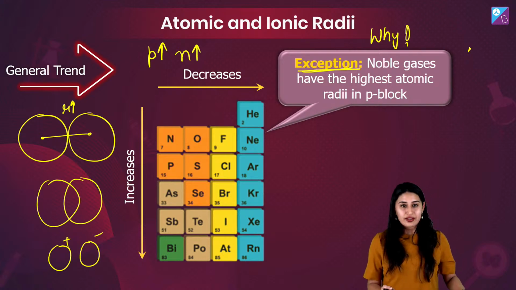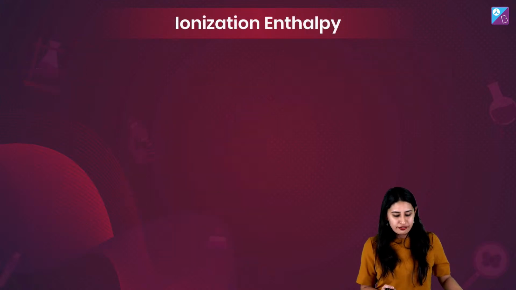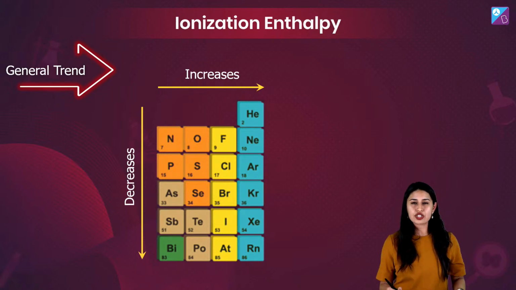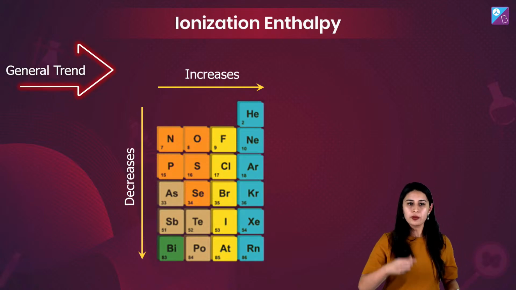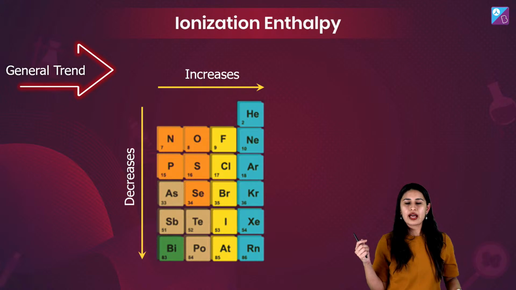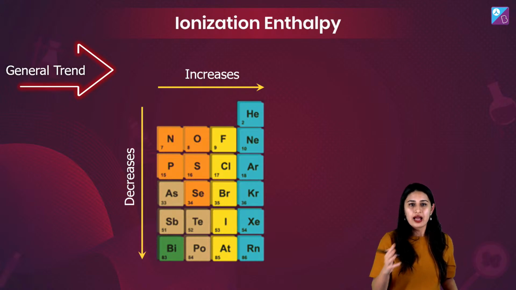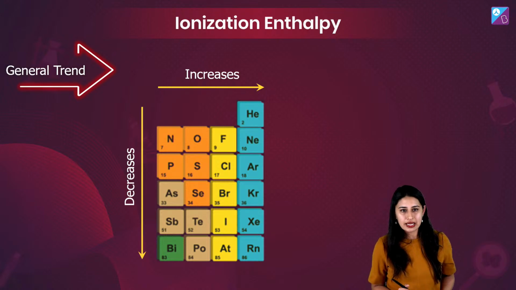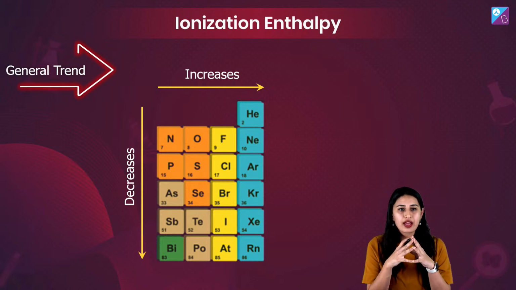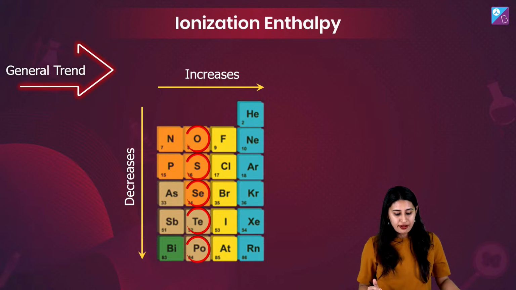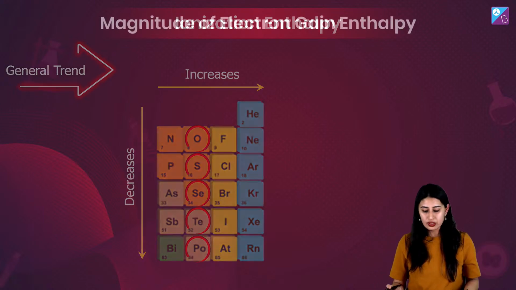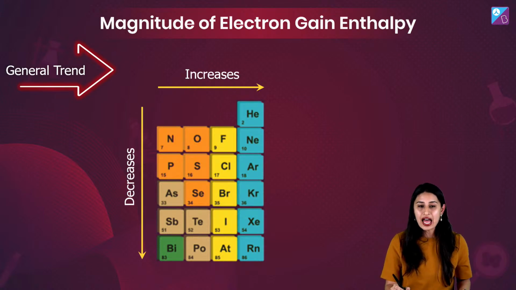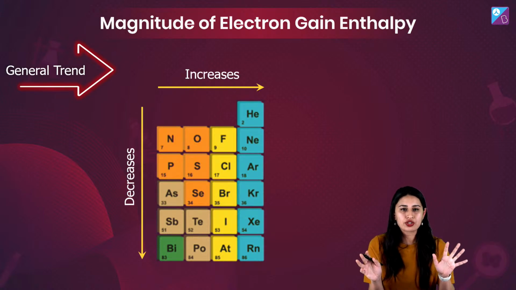Right? ठीक है, चलिए फिर आगे चलते हैं. Now talk about the ionization enthalpy as we go down the group. It's easy to remove an electron as the atomic radii is increasing, but as we move along the period, the ionization energy decreases, right? Okay. Now, if I'm talking about the electron gain enthalpy, examiner loves one kind of a question.